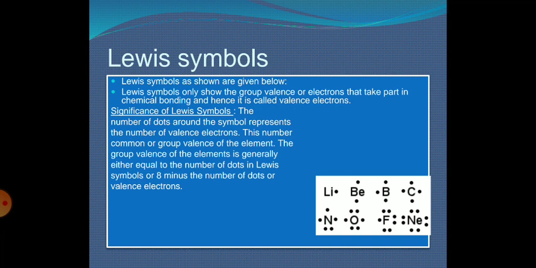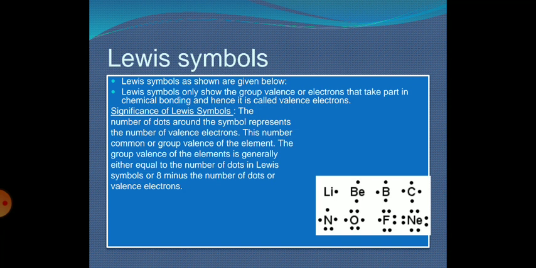Students, let us learn some examples of Lewis symbols. For example, if we take lithium, to complete its octet it requires 8 minus 1, that is 7 electrons, and for beryllium it requires 6 electrons. For boron it requires 8 minus 3, that is 5 electrons. For carbon it requires 4.